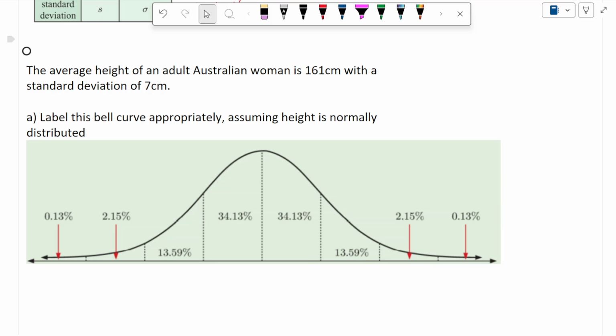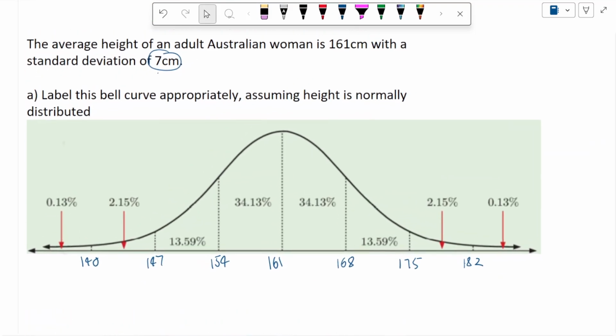The average height of an Australian woman is 161 centimeters. So we can put that right in the center. And then we're going to go up with standard deviations. So plus 7, our next one will be 168. Our next one will be 175. And then our next one will be 182. Just like that. We're going to go back in lots of 7. So 154, 147, and 140. Just like that.